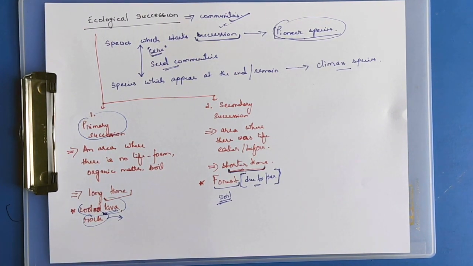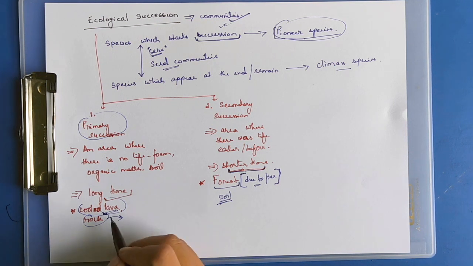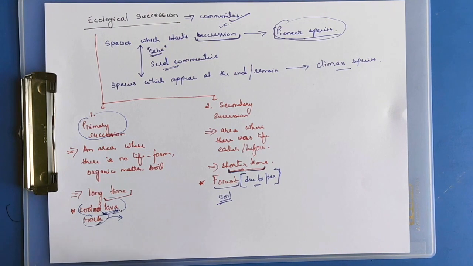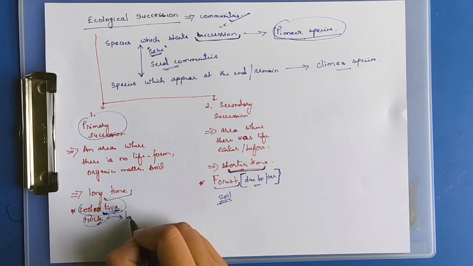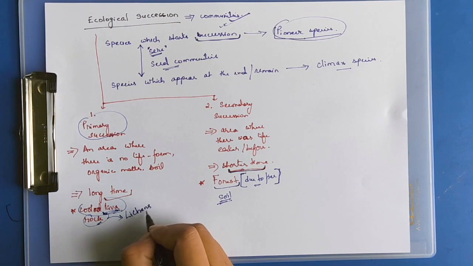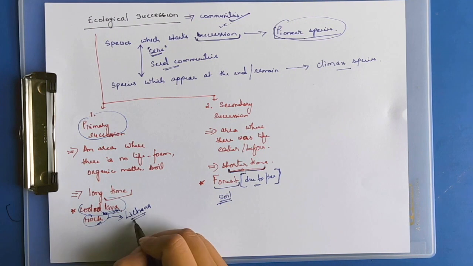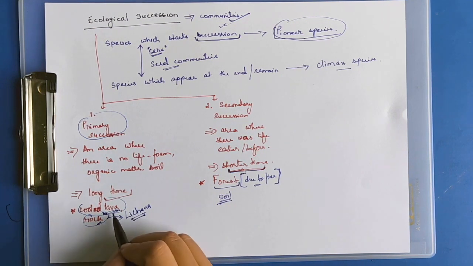Normal plants cannot grow on cooled lava or rocks, but there are some species of lichens, like those that grow on rocks, that will start growing in that area.